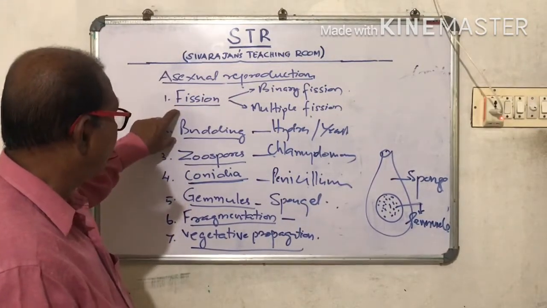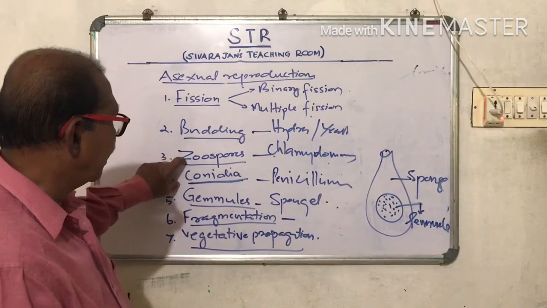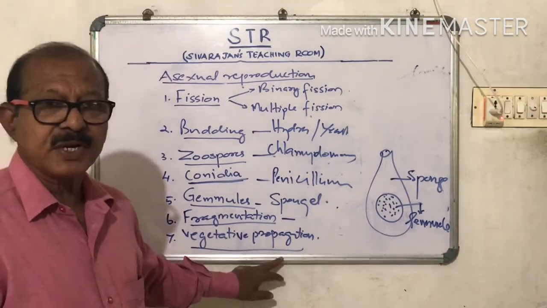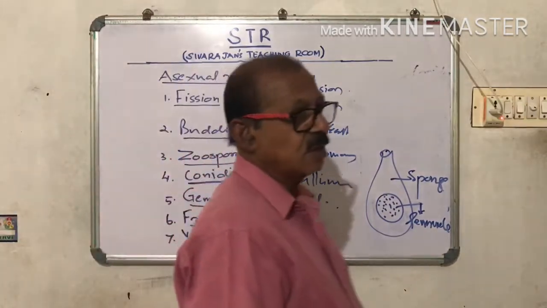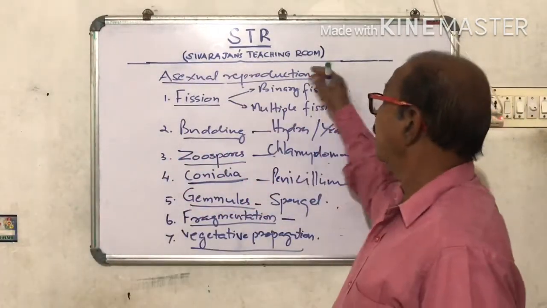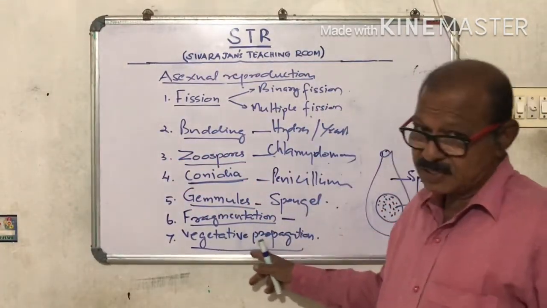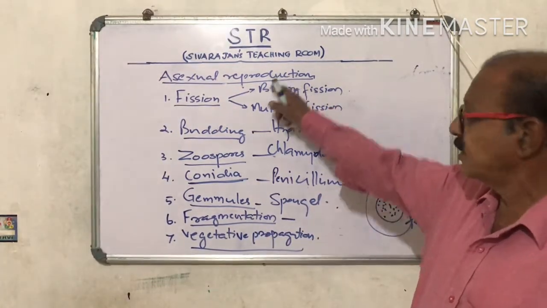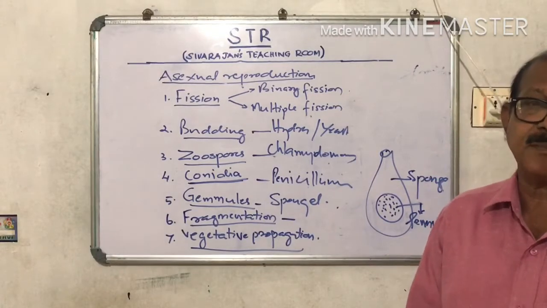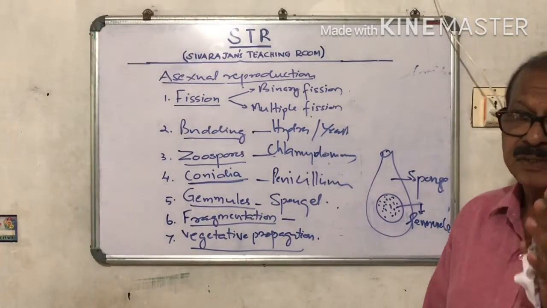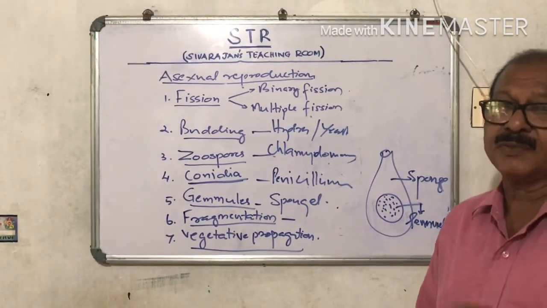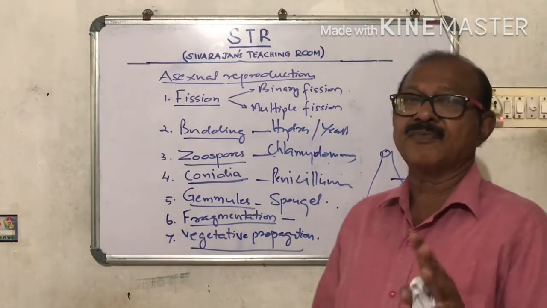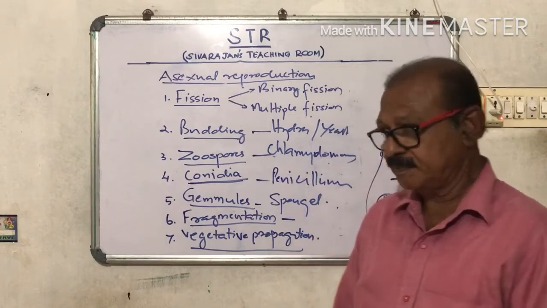Fission, budding, zoospores, conidia, gemmules, fragmentation, and vegetative propagation. Once again, what is vegetative propagation? It is the propagation or reproduction with the help of a vegetative part of a plant like root, stem, or leaves, or any part other than the flowers, which are the sexual reproduction part.